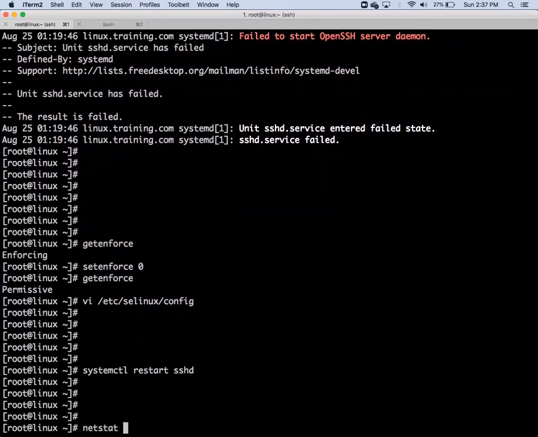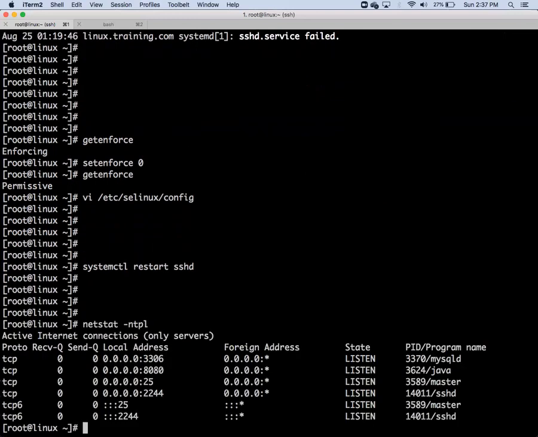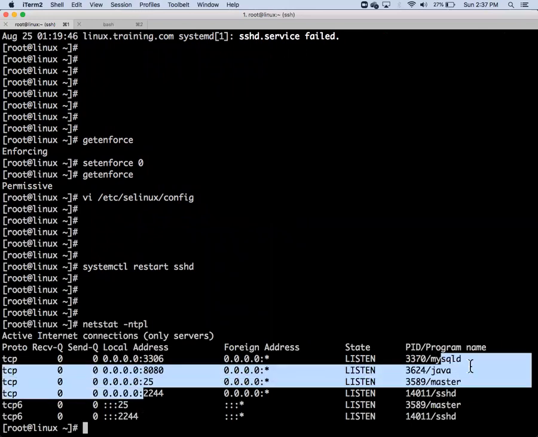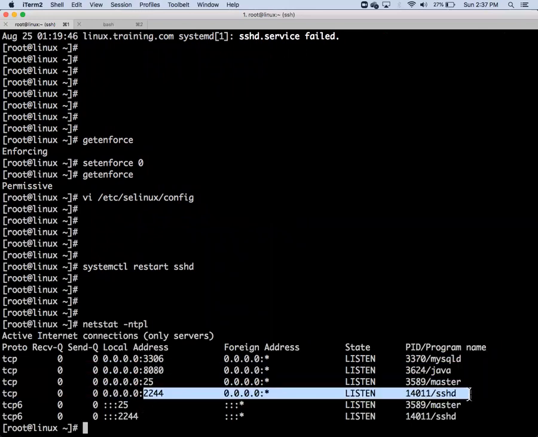Now you check to which port number SSH is listening. Now which port number is SSH listening on? 2244. This is how you troubleshoot. Okay. Google told me that this is because of SELinux, and with my information, I troubleshot SELinux. I didn't go and check Google.com. So something you don't know, you just search it out.